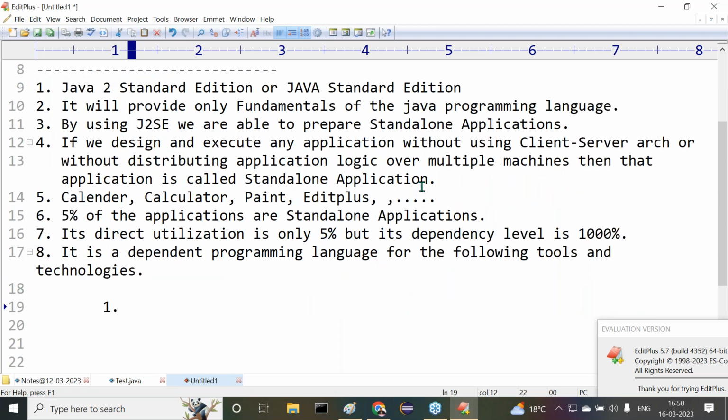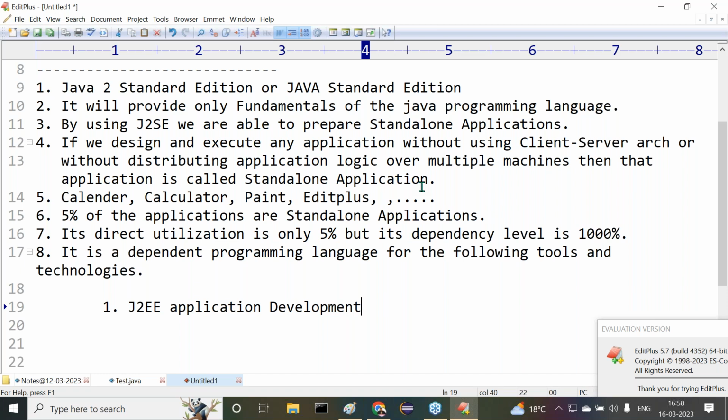If you want to understand J2EE application development, that means if you want to prepare enterprise applications, definitely what is required here? J2SE is required. Everybody understands my point here?